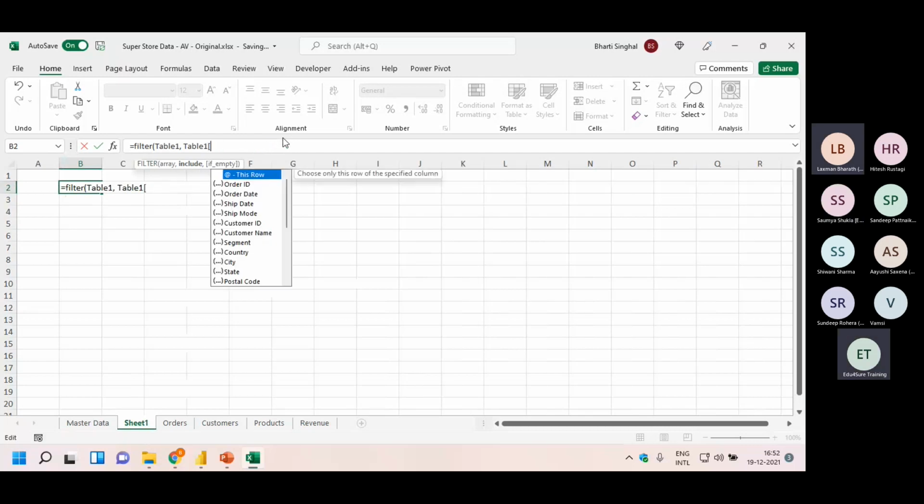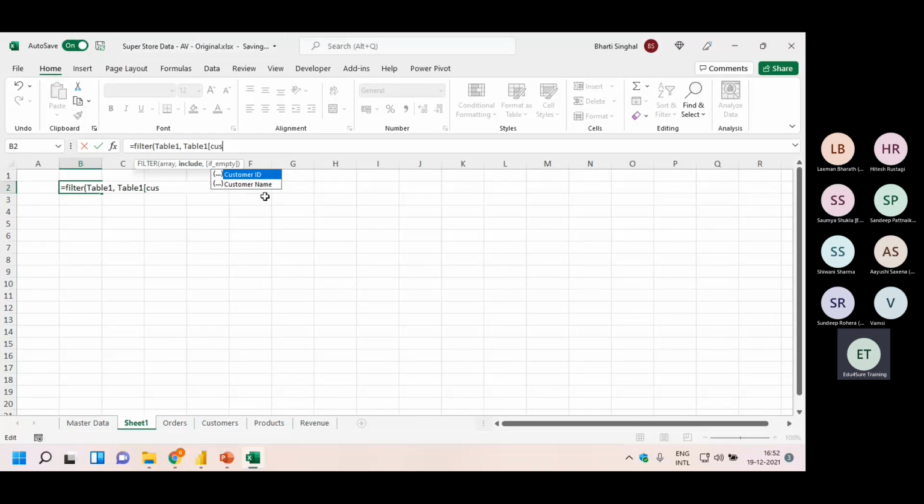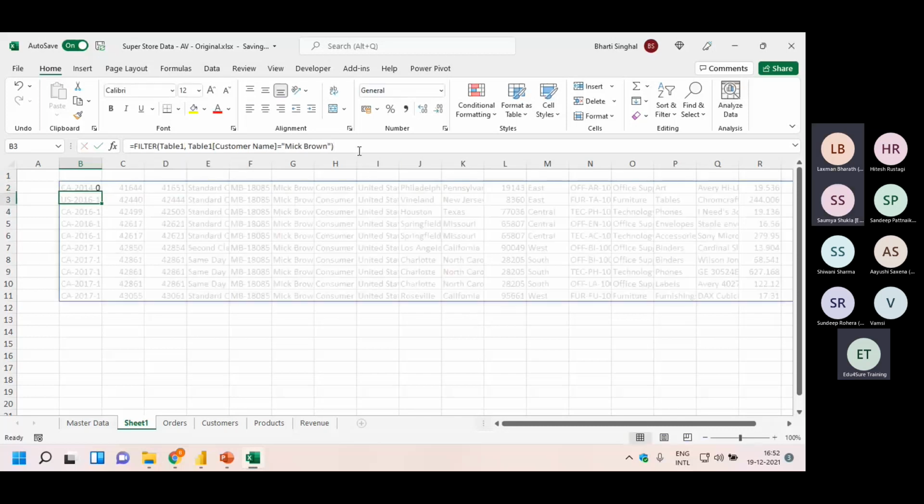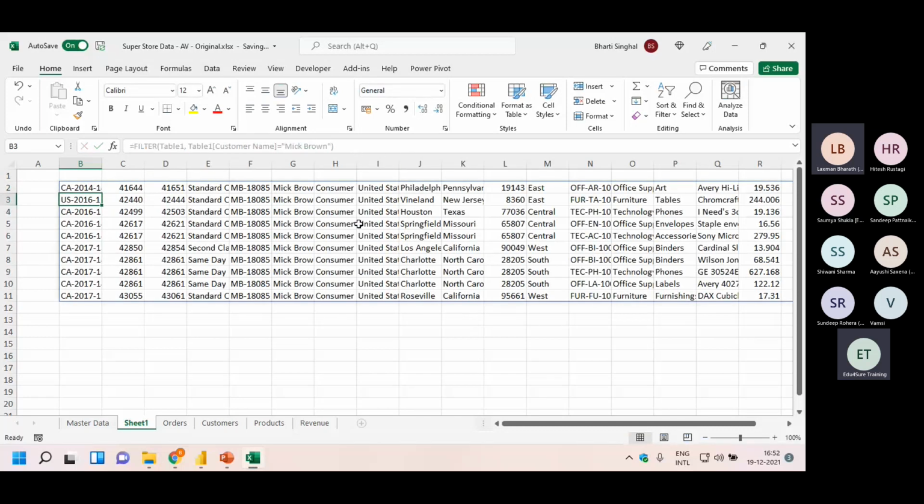Like this, you need to have a square bracket. Then you will get the list of all the columns. Customer name is equal to, now you can mention that name here, Mick Brown. As soon as you press enter, you will get that sub table only with the customer name Mick Brown. Did you notice this? So what has the filter function done for you? The filter function has basically created a sub table out of a bigger table on the basis of some criteria.